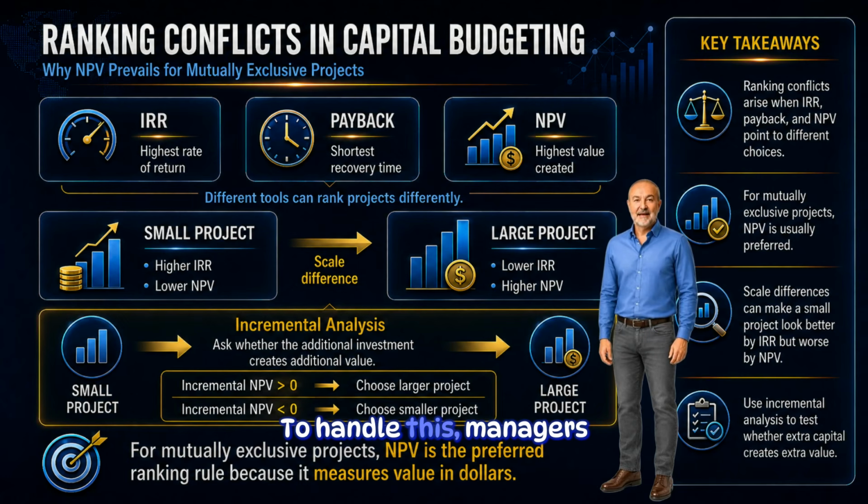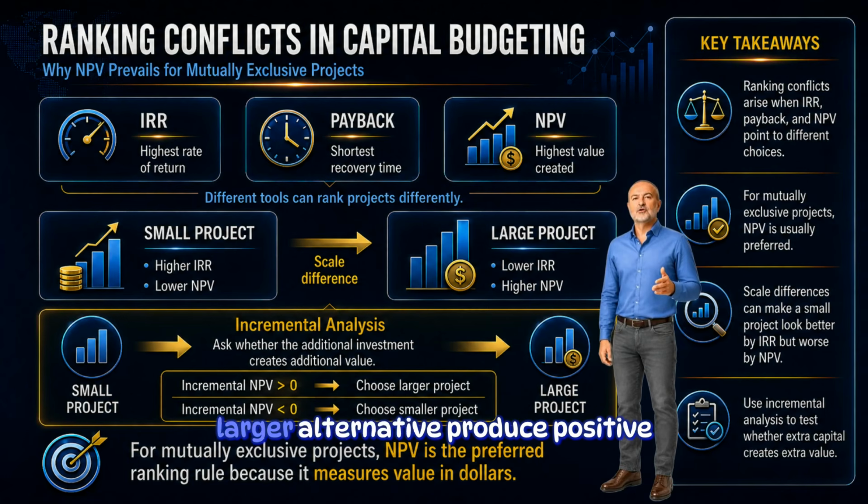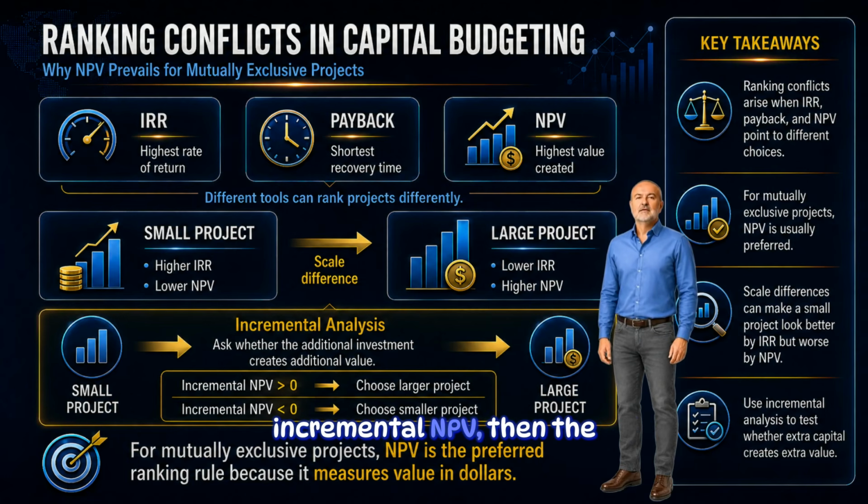To handle this, managers can use incremental analysis. Instead of asking, which project has the higher IRR, we ask, does choosing the larger project instead of the smaller project create additional value? That is the right finance question. If the incremental cash flows from choosing the larger alternative produce positive incremental NPV, then the additional investment is worthwhile.